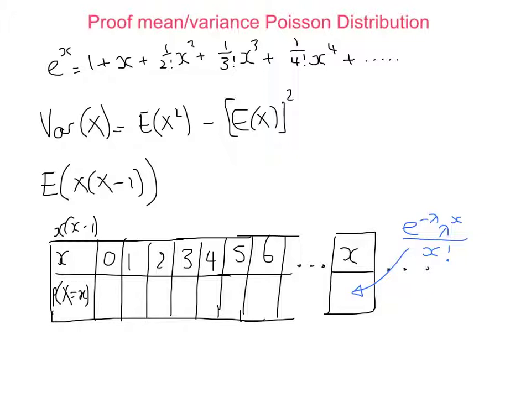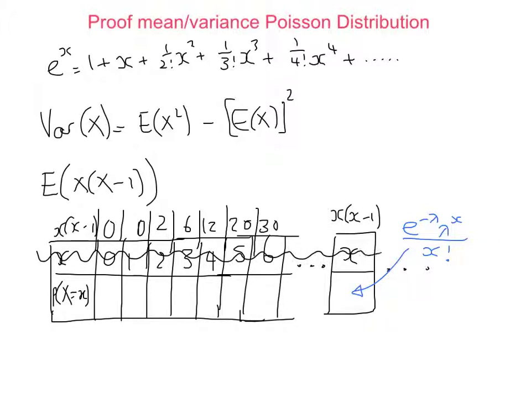Okay, if x is 0, then x times x minus 1 is 0. If x is 1, then x times x minus 1 is also 0. And if x is 2, then 2 times 1 is 2. If x is 3, 3 times 2 is 6. If x is 4, 4 times 3 is 12. If x is 5, 5 times 4 is 20. If x is 6, 6 times 5 is 30. And obviously in general, I've got x times x minus 1. So now we're just going to ignore this row and find the mean of x times x minus 1.